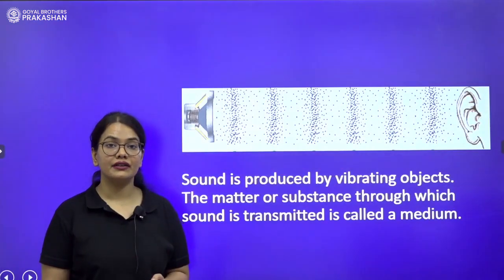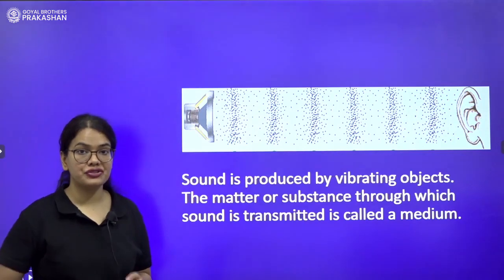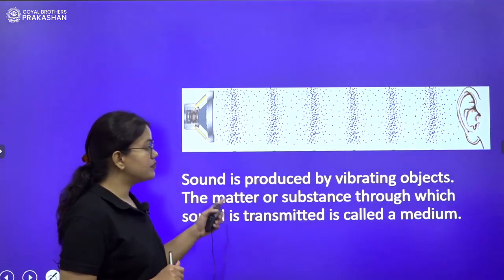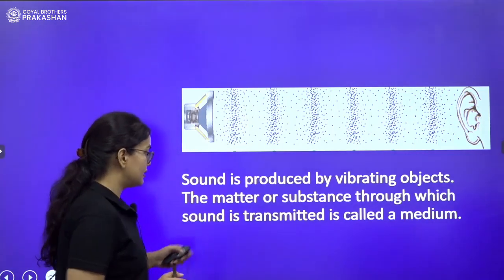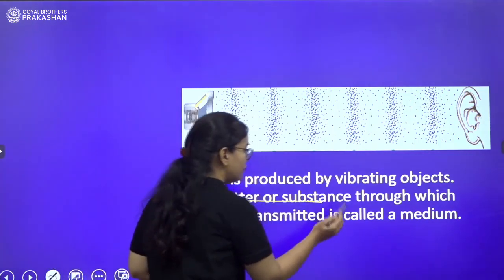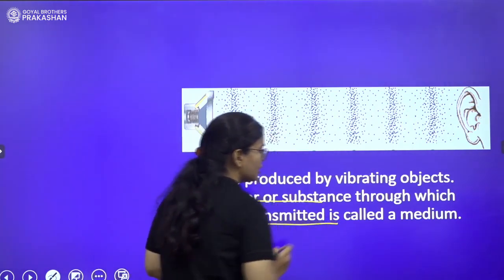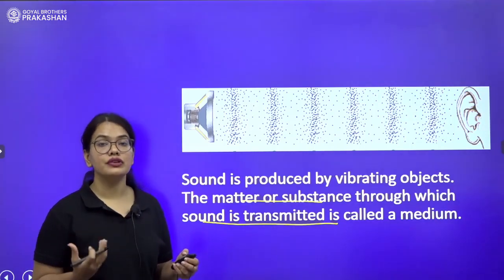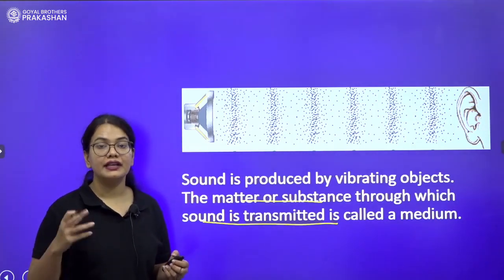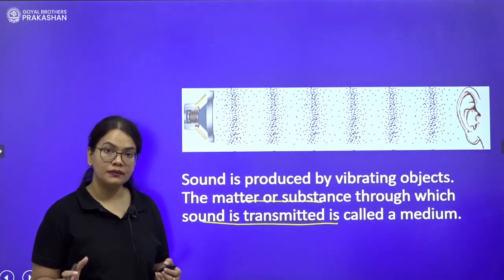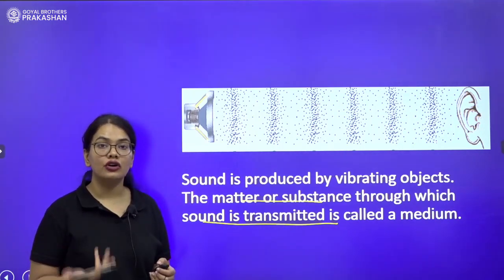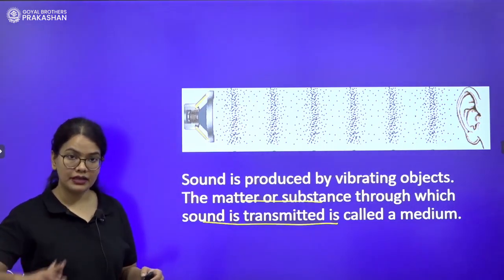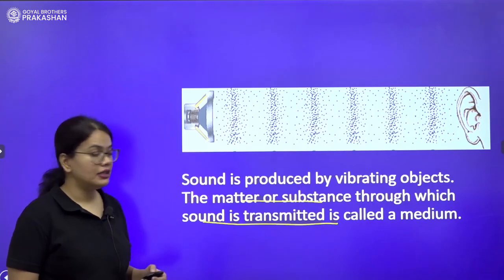After looking at the video, let us now discuss how the propagation of sound takes place, although you have an idea. The sound is produced by vibrating objects. The matter or the substance through which sound is transmitted is called medium. So you have a medium because of which the sound travels, right? It could be air, it could be water, it could be a gas. So liquid, solid or gas, any of that can be used as a medium where the vibrations can be produced and sound can be created.